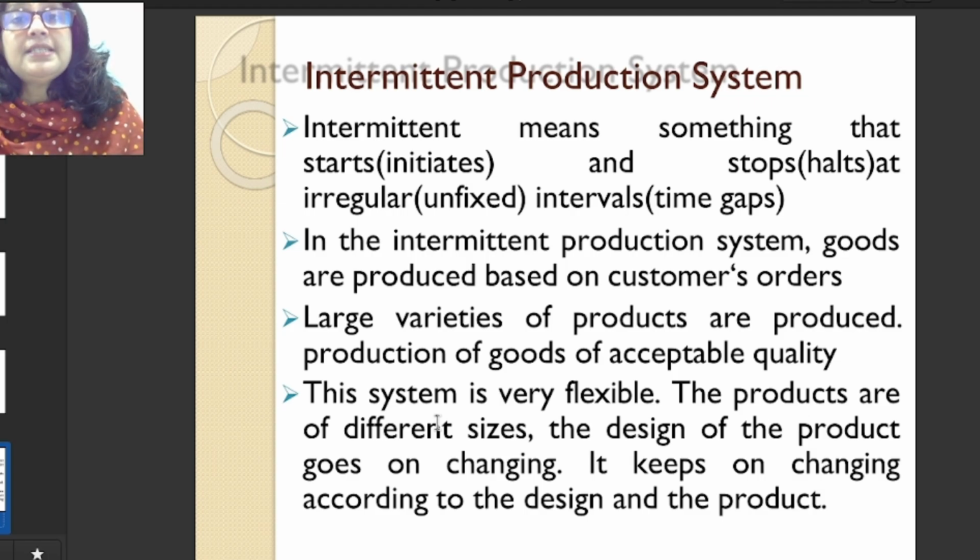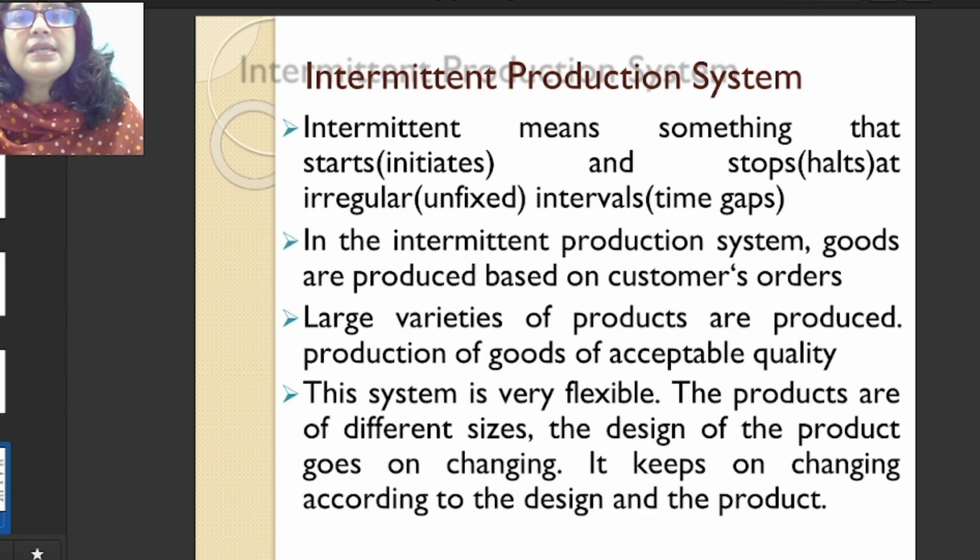As the variety is more, and we go on producing a lot of varieties, the volume of the product is low. And the system is very flexible when we go for some design change, some size change of the product, some specification or composition change of the product, then we go for this type of production system.